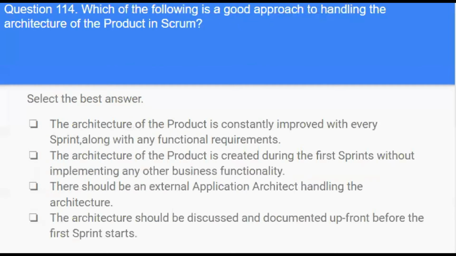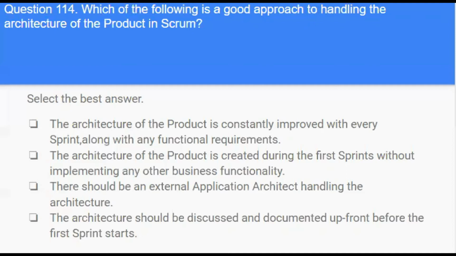Next question. Which of the following is a good approach to handling the architecture of the product in Scrum? Options. The architecture of the product is constantly improved with every sprint along with any functional requirements. Architecture of the product is created during the first sprints without implementing any other business functionality. There should be an external application architect handling the architecture.